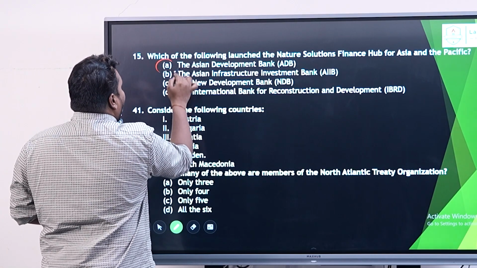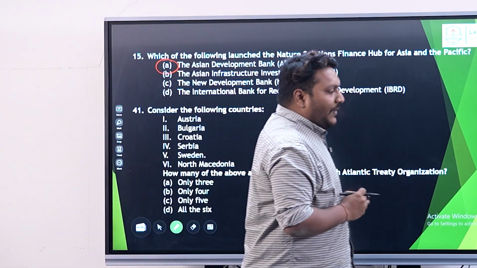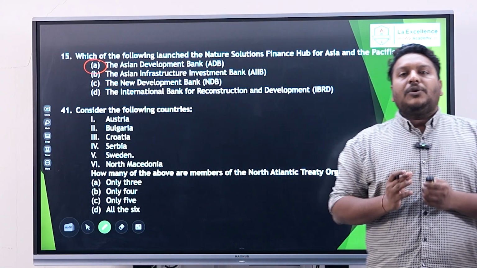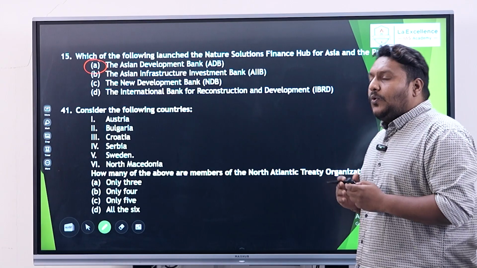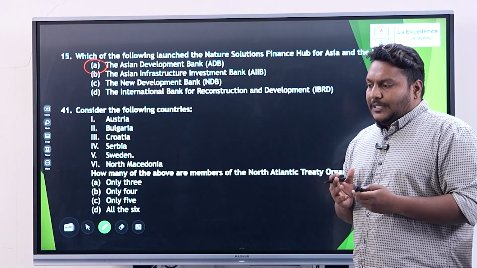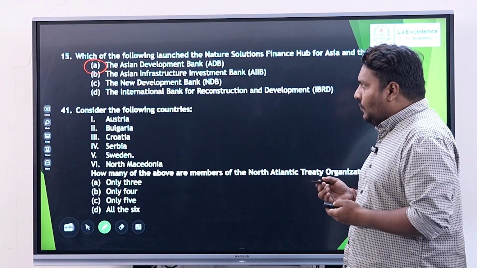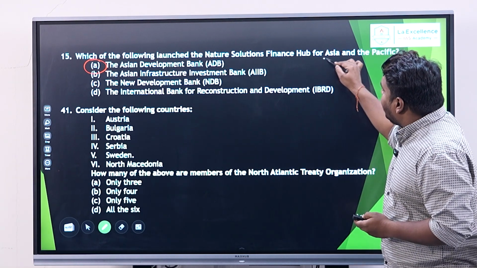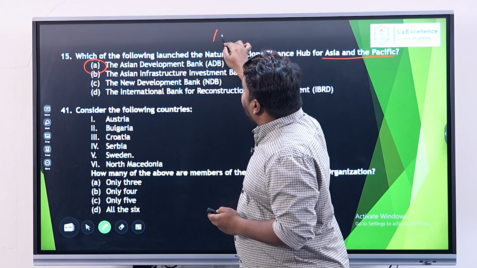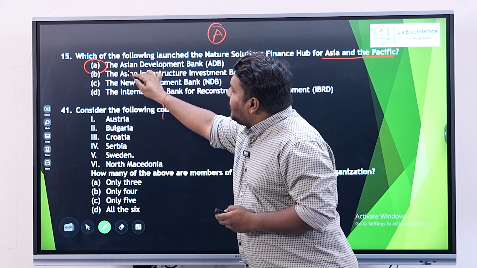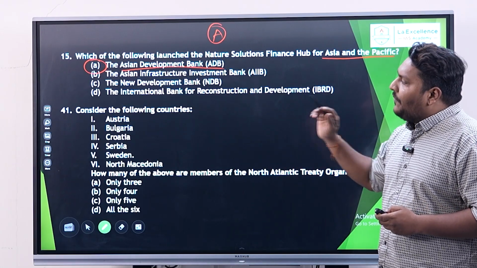The objective is to bring about $2 billion worth of investments to fight issues like biodiversity loss and climate change in the Asia Pacific region in particular. So the answer is option A, the Asian Development Bank.